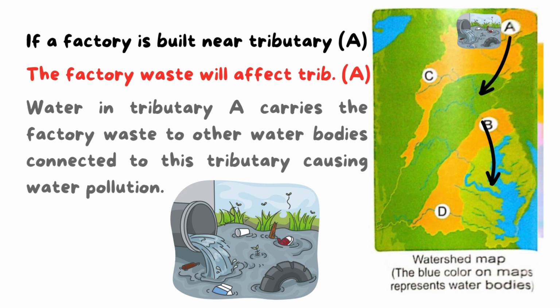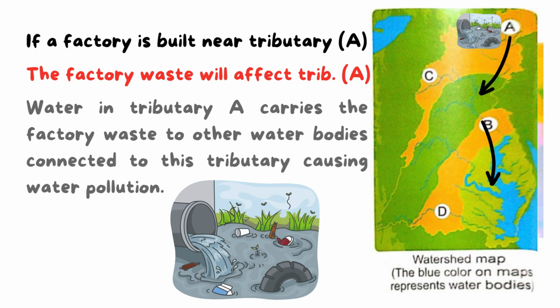around tributaries, okay? As we have area A, if a factory is built near tributary A, the factory waste will affect the area around the tributary A, and water in tributary A carries the factory waste to other water bodies as they are connected to this tributary, causing water pollution.